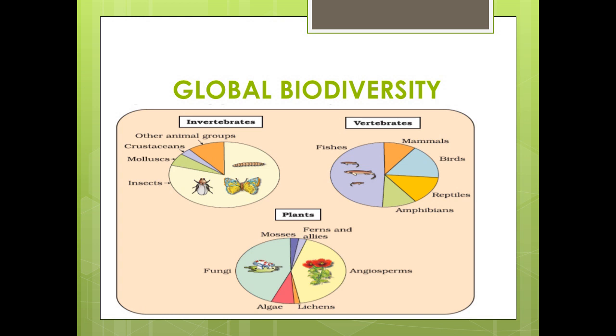The statistical account based on the species inventory is available to us. Now, if you look at the pie charts here, you will find that in the invertebrates, insects predominate, and in vertebrates, it is the fishes that predominate. More than half of the vertebrates are fishes, and in plants, angiosperms dominate, but fungi also have an equal say. Now, let us look at the statistical data we have.